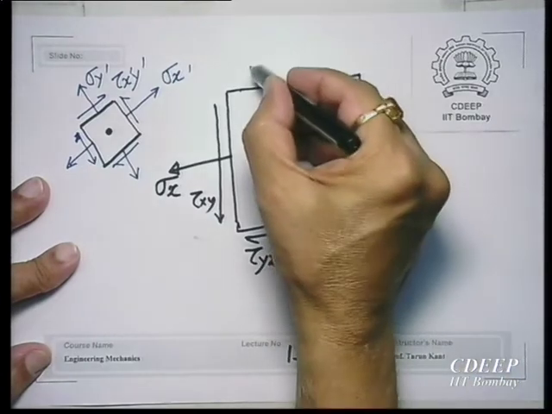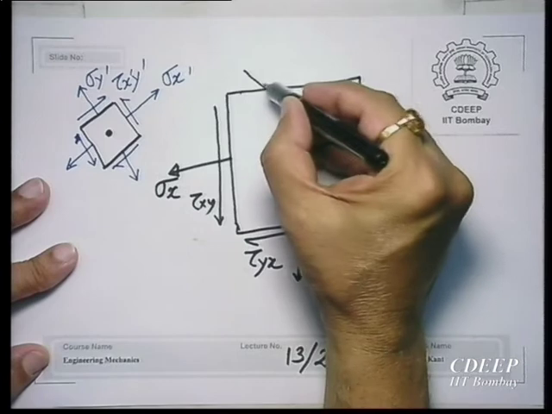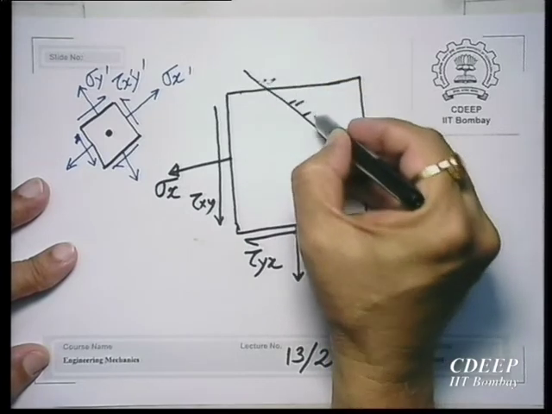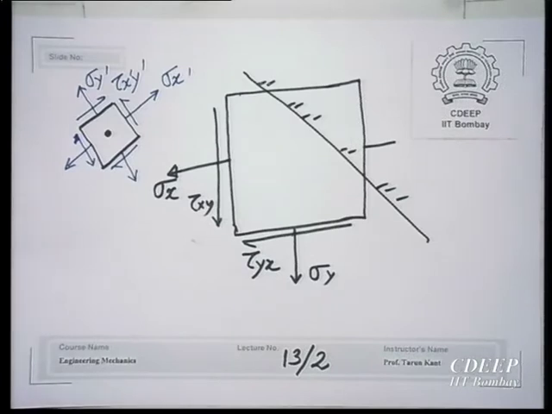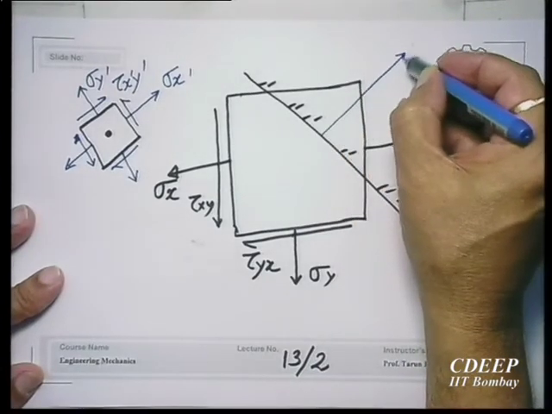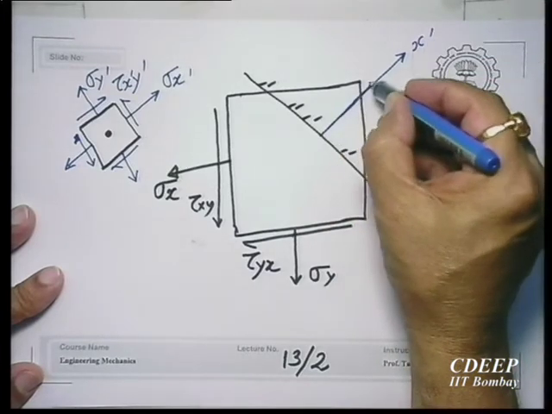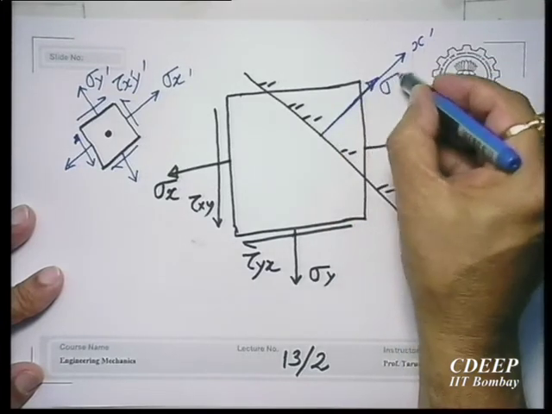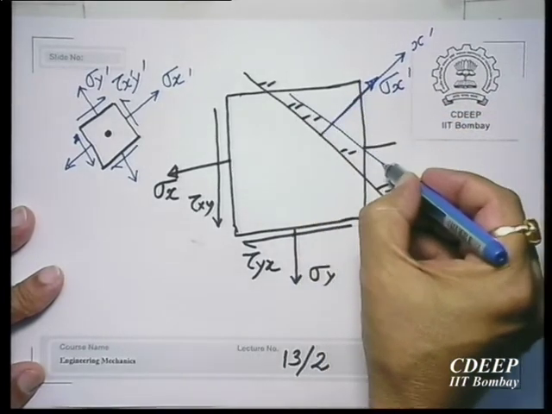then let us cut this element like this, remove the top part, and put the effect of the top part on the left one. Call this the x dash direction. The effect will be a normal stress here and a shear stress.